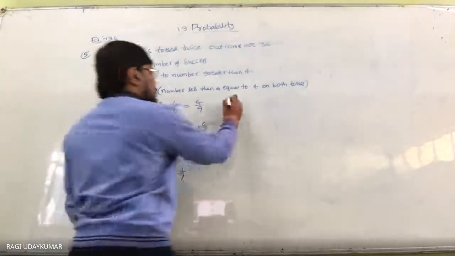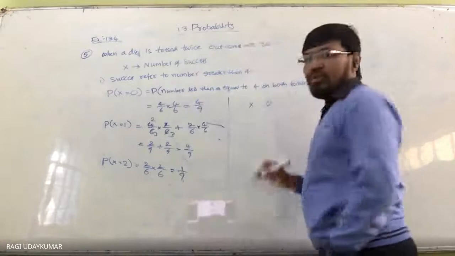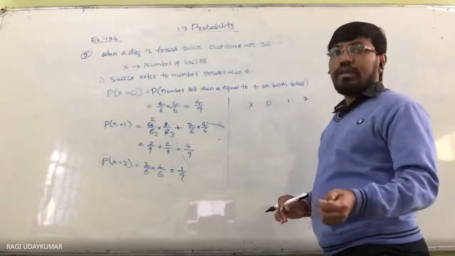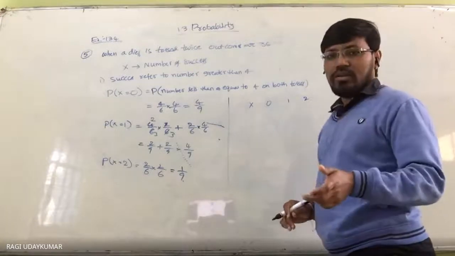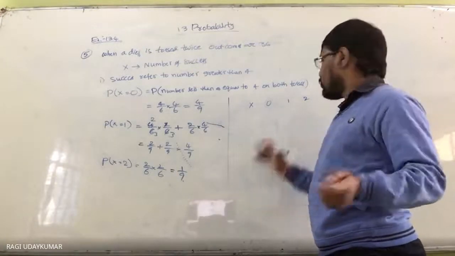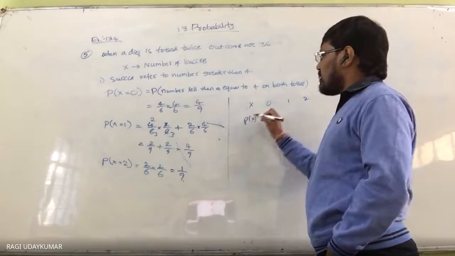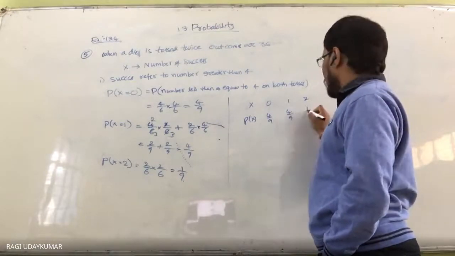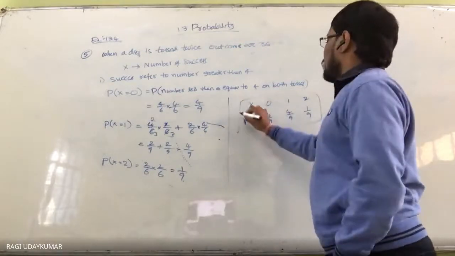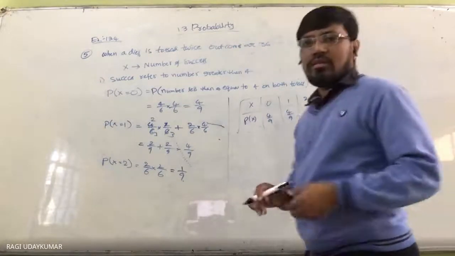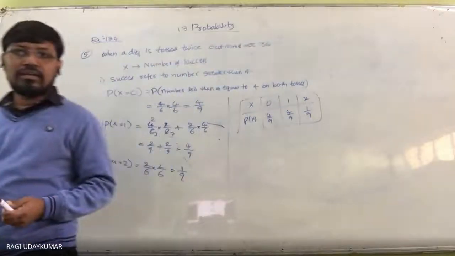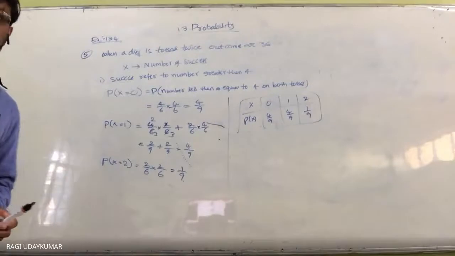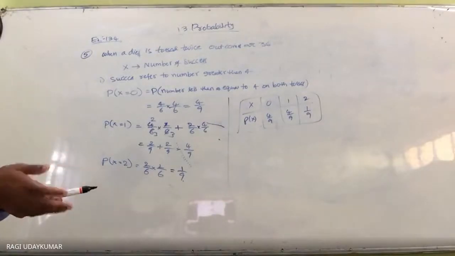So what is the probability distribution here? X will take the random variable values 0 times success, 1 time success, 2 times success, because the die is thrown 2 times. So the probability distribution is 4 by 9, 4 by 9, and 1 by 9. This is the probability distribution. Okay, does someone want to say something here? Did you understand this one? This is a little bit different compared to the previous one.